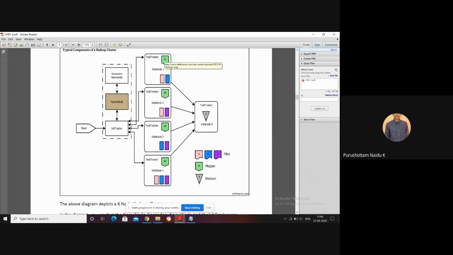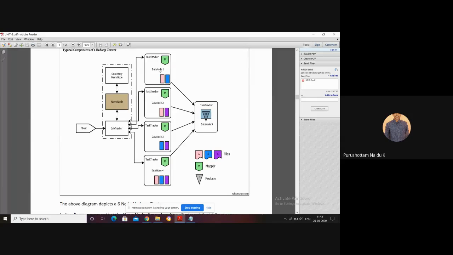It can generate some intermediate results. Those intermediate results can be stored in HDFS. From HDFS, we have to take that intermediate data and have it processed again by the task tracker. But for that intermediate result, which function are we using? Reduce function. Okay.